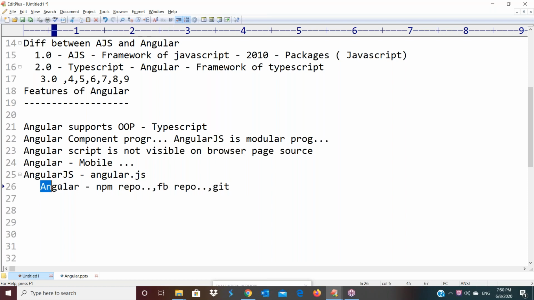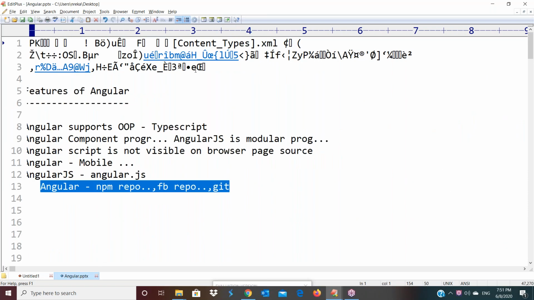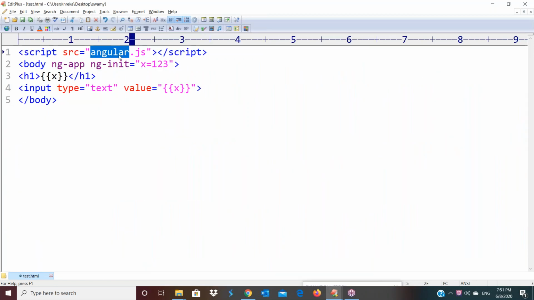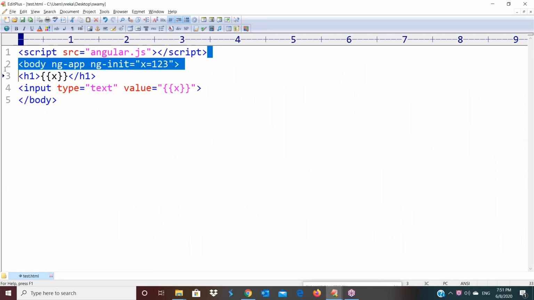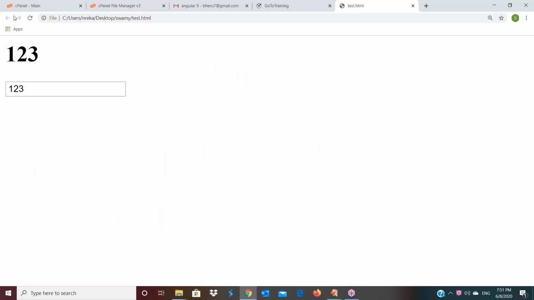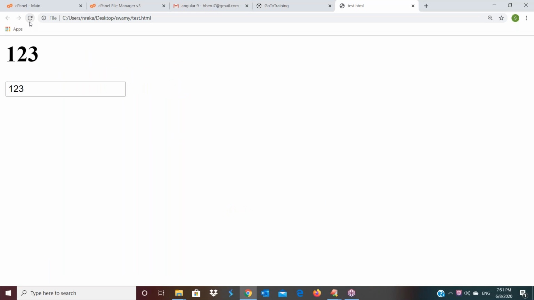So what are these repositories? I will discuss that later. Okay, so just remember this point. If you observe this program, where is our previous program? I will show you that one. In this program, I am calling Angular.js. For example, if I don't call this one, remove this, then if I refresh, we don't see any output. That variable output is not visible here because all these expressions are available in this Angular.js file.